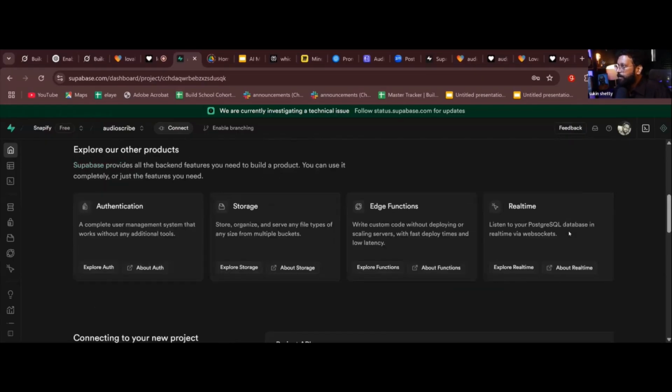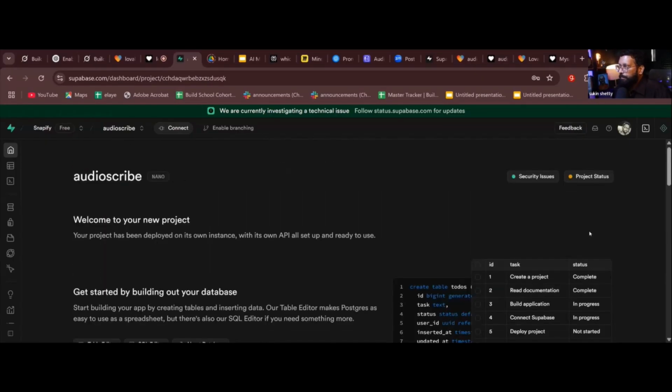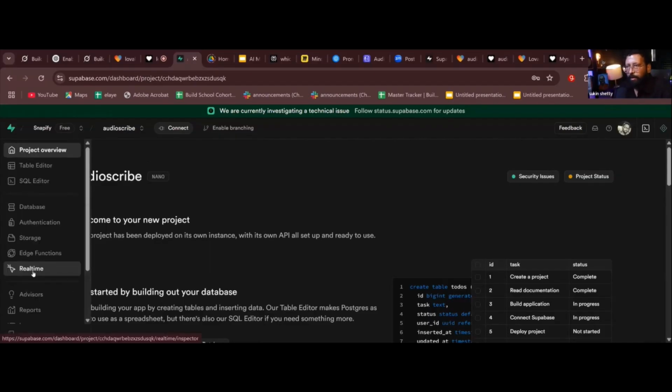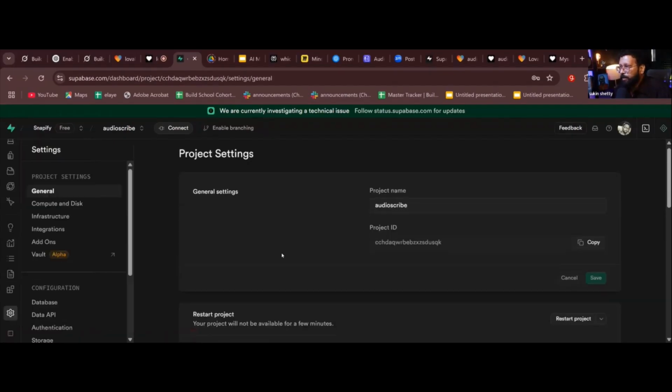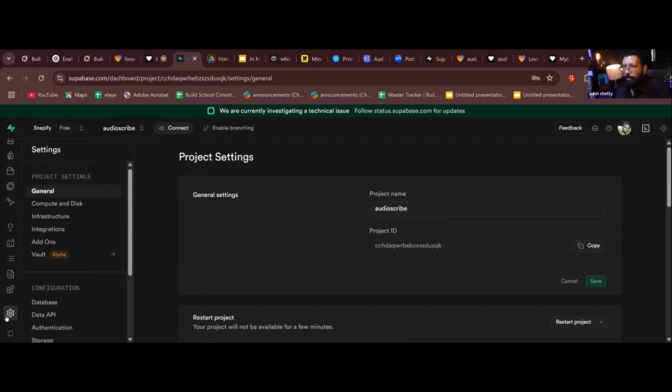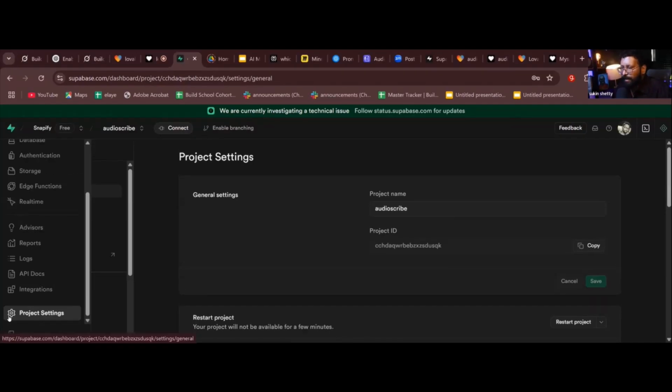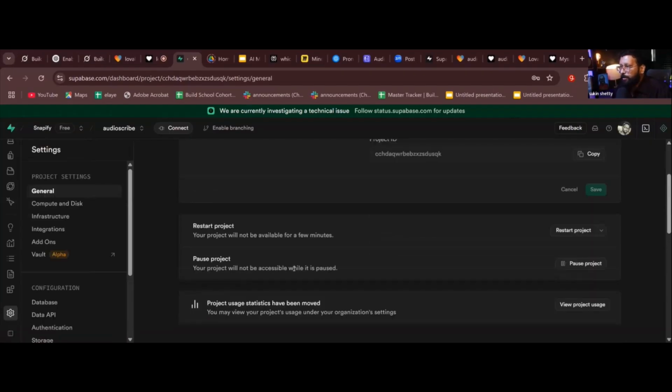But before that, let me show you a very important thing. What is required for you to integrate Superbase if you are using Cursor or something like that. But here, in Lovable, it is very easy to integrate. There's something called project settings. When you go to project settings, we'll have this screen with project settings on the left side. Okay, once you click on project settings, if you scroll down, wait, sorry.